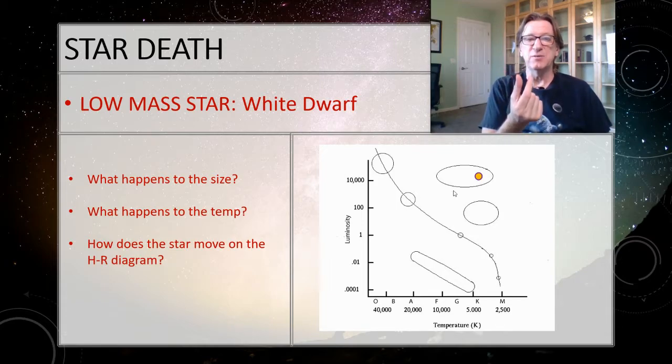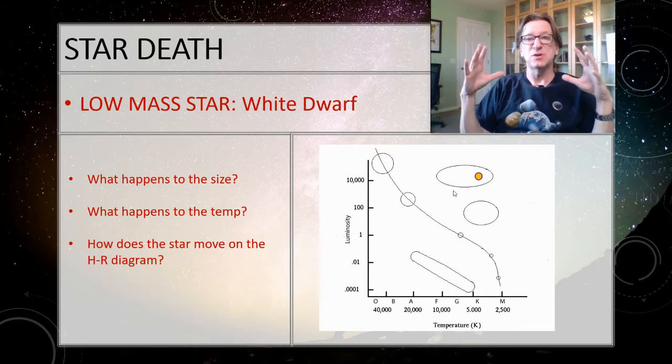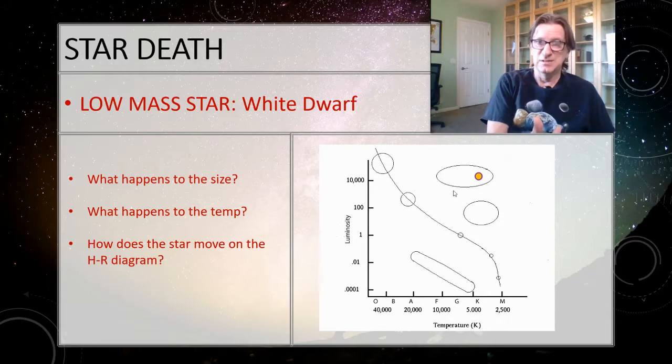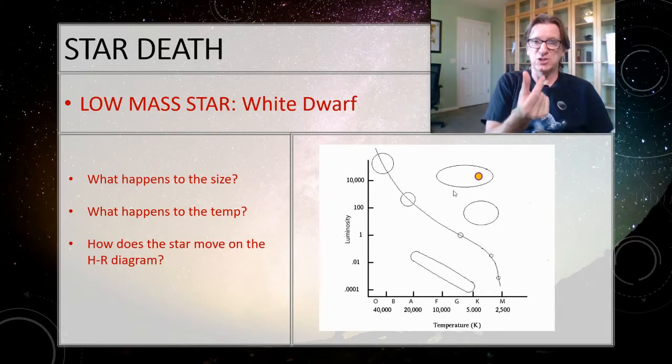It went way down. In this case, though, the temperature went way up, because that envelope was maybe 6,000, 7,000 degrees or so. Now we're looking at the core, which is 30,000 degrees. So the envelope is puffed off, and even though it was cooler, we're looking at just the core. So we're kind of cheating just a little bit.